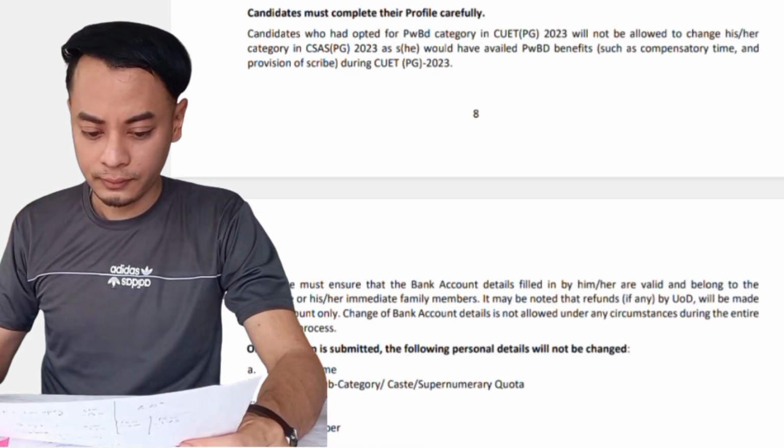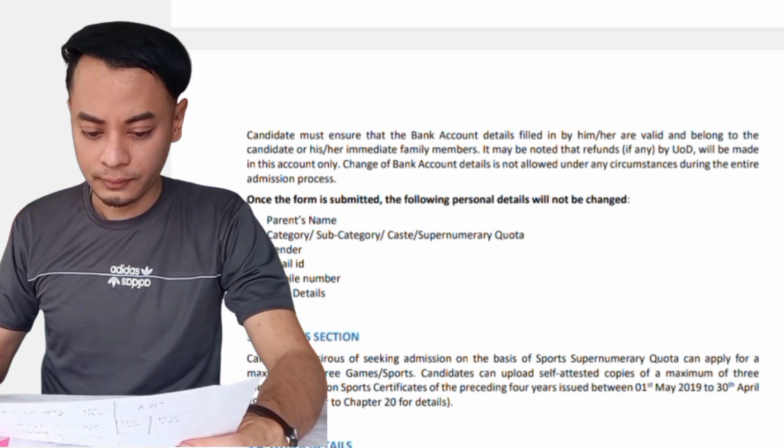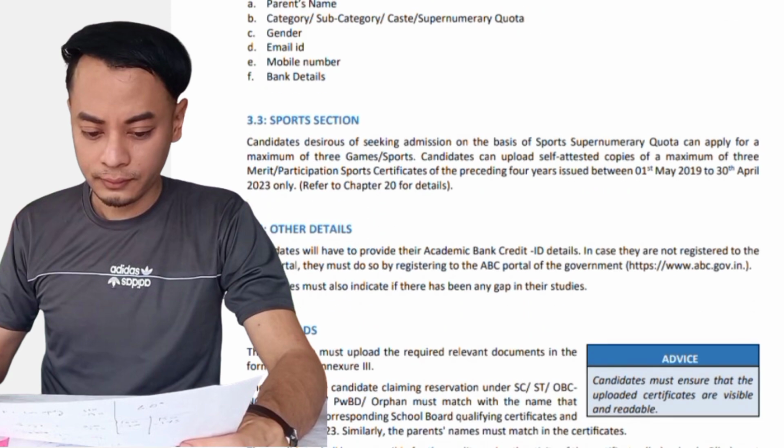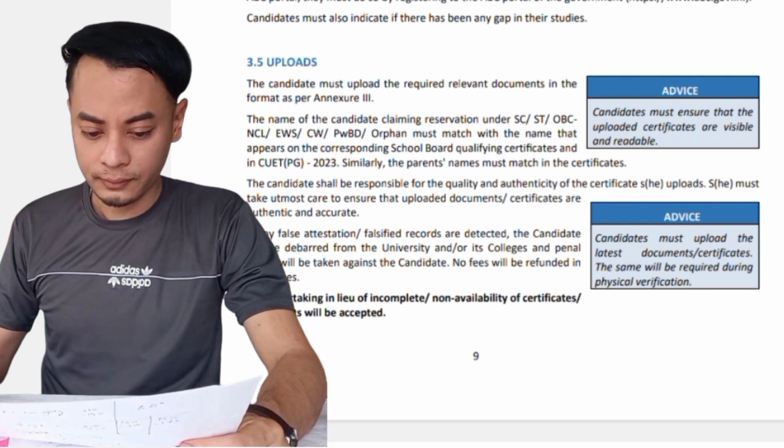Once the registration is complete, you need to create your profile, wherein you need to provide all this information like your parents' names, your category, gender, email ID, mobile number, bank details, and so on, which all of you would be having. If you don't have any one of these, then you need to get yourself ready before the registrations. All right, the next thing that you need to keep in mind is uploading of various documents.